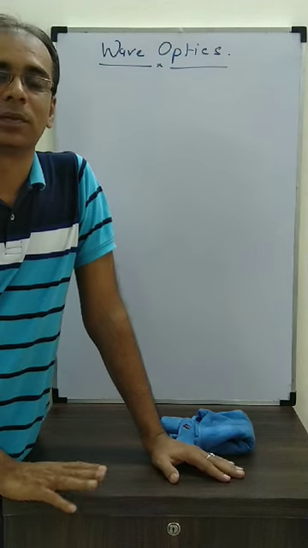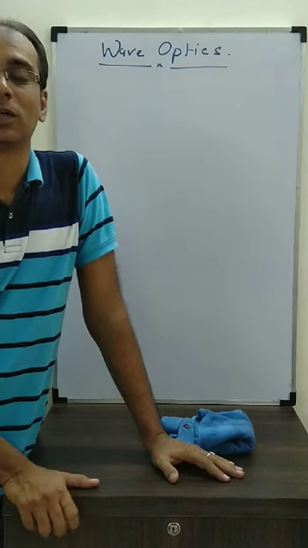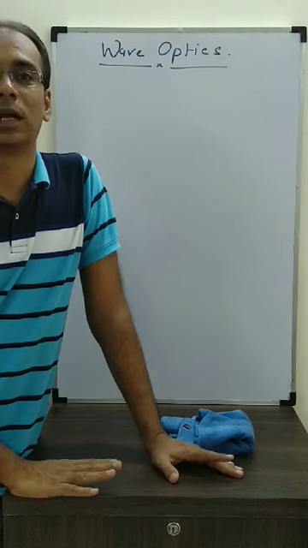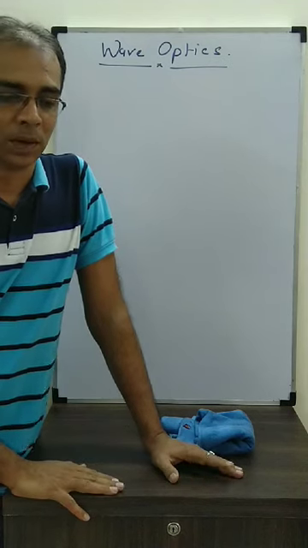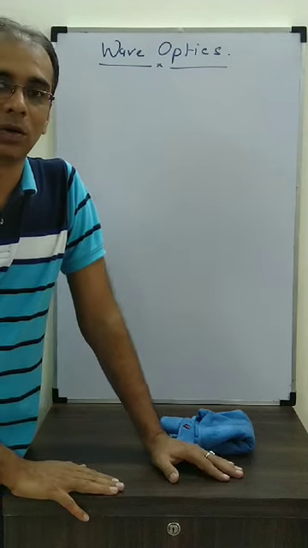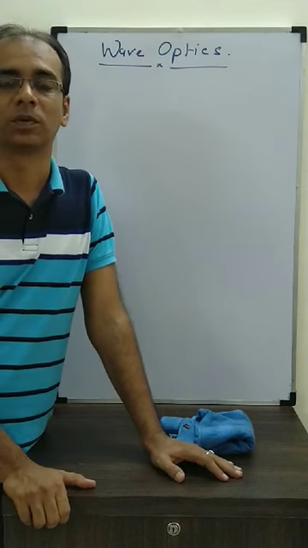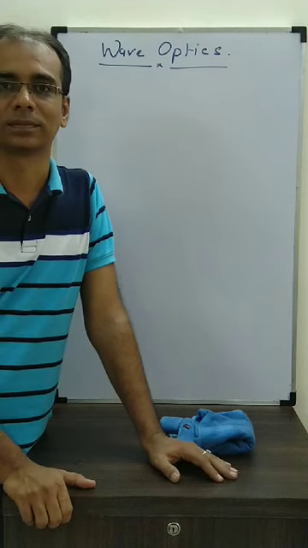But here we are not going to discuss both things. The chapter name is wave optics. So in this particular chapter, we are going to talk about the characteristics which are exhibited by the wave nature of light alone. But before I go into that, I would like to ask, can we see the light? Is light visible to us? The answer is no. We cannot see the light. We can only see the source of light.